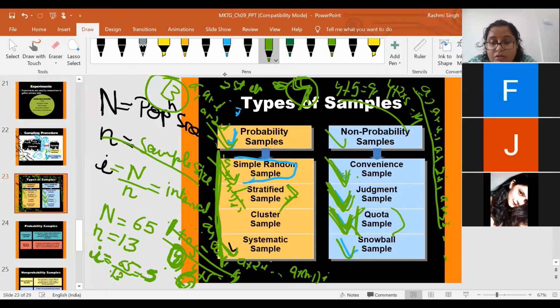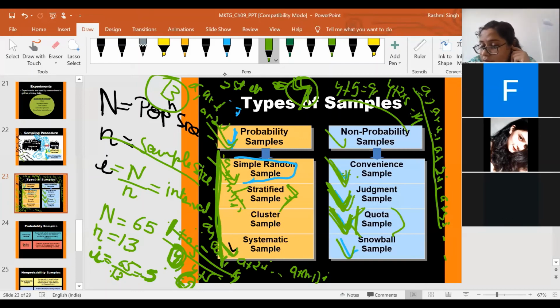Yes, ma'am. Okay. The fourth, explain the difference again. Sorry, ma'am, the stratified and quota sample difference. Okay. Stratified is clear. What do you understand by stratified? Is it clear, Vyut? I understood probability, I understood simple, clustered and systematic. I'm a bit confused with the stratified and the quota sample thing.